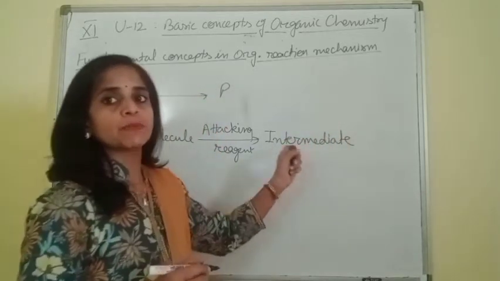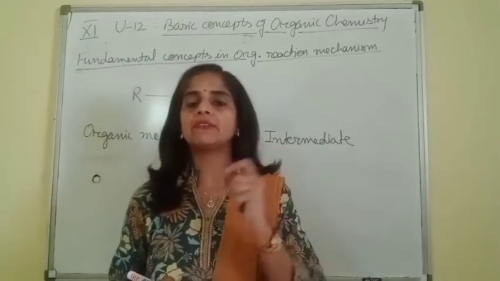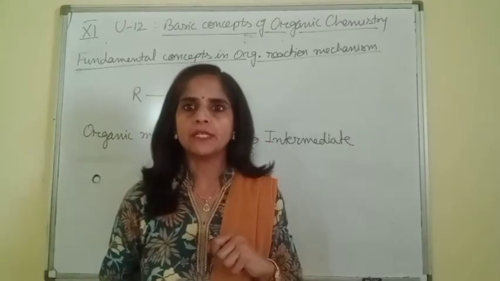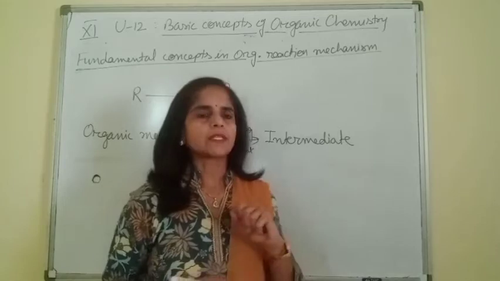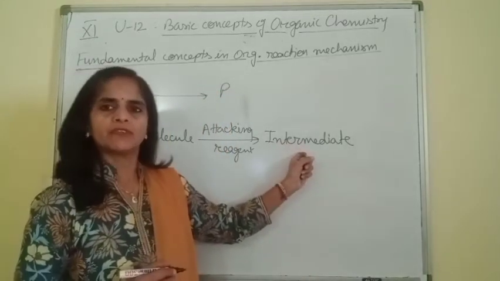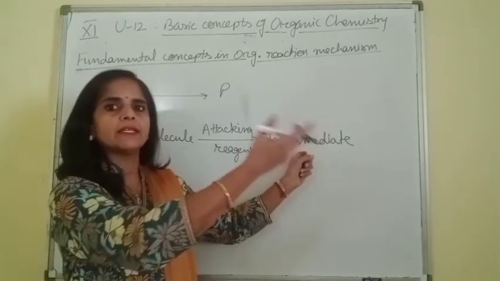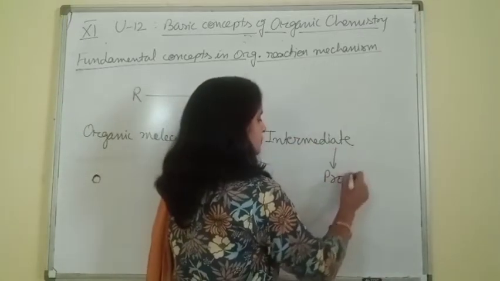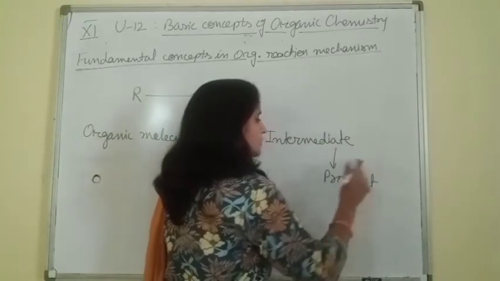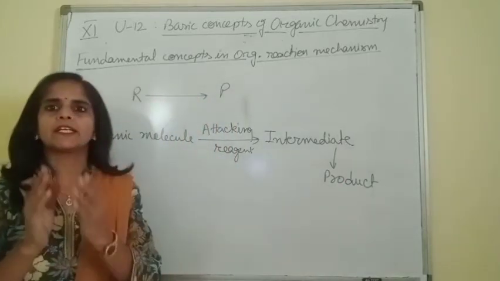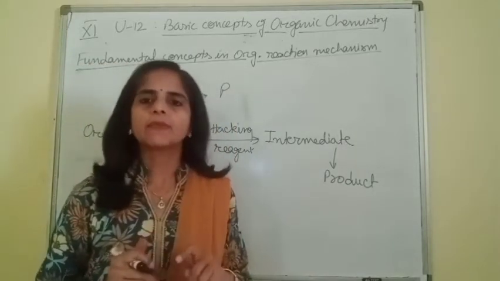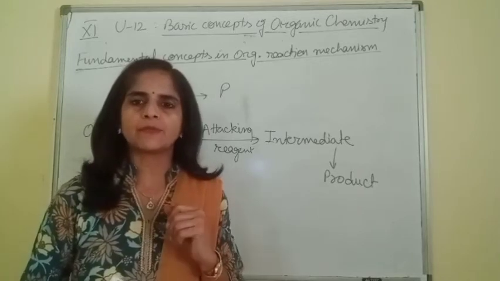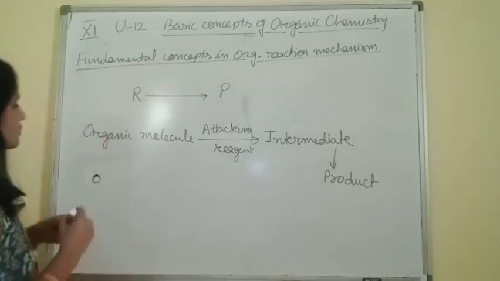Highly reactive species, with a very short lifetime, such as 10 to the power minus 6 seconds only, or even less than that. The intermediate is immediately converted into product. So this is the simplest representation of reaction mechanism in organic chemistry. Now, how does bond cleavage take place? There are two types of bond fission.